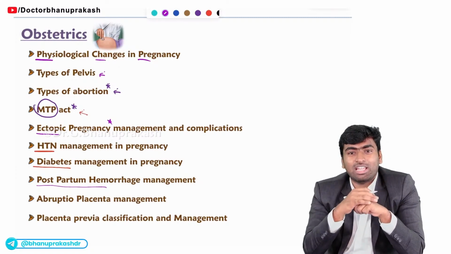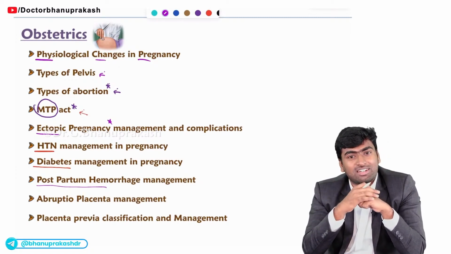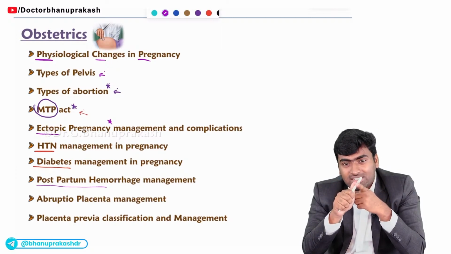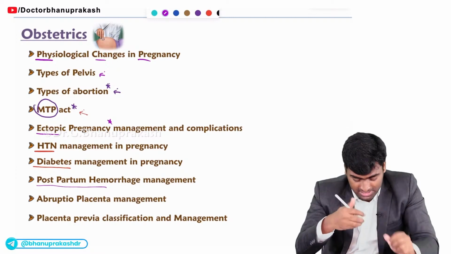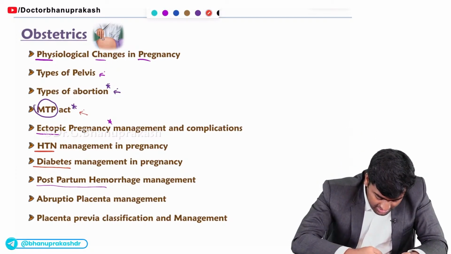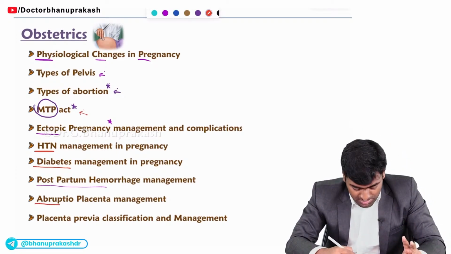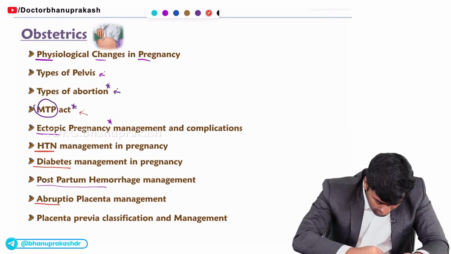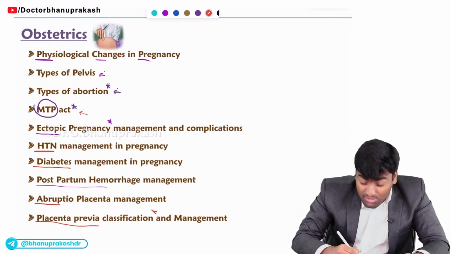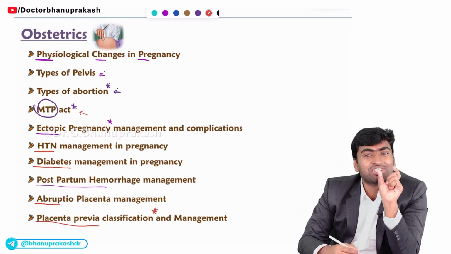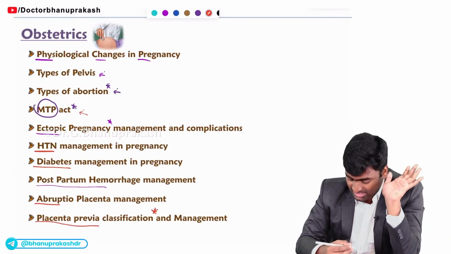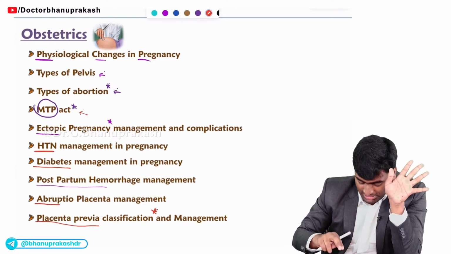Okay. And next about the abruptio placenta. In abruptio placenta, you should know what are the risk factors and how to diagnose, and about its management part. So three things: abruptio placenta, risk factors, diagnosis, and the management part. And same for the placenta previa. Mostly they will give this image and they will ask you which type of placenta previa is this. Fine. And their respective management.